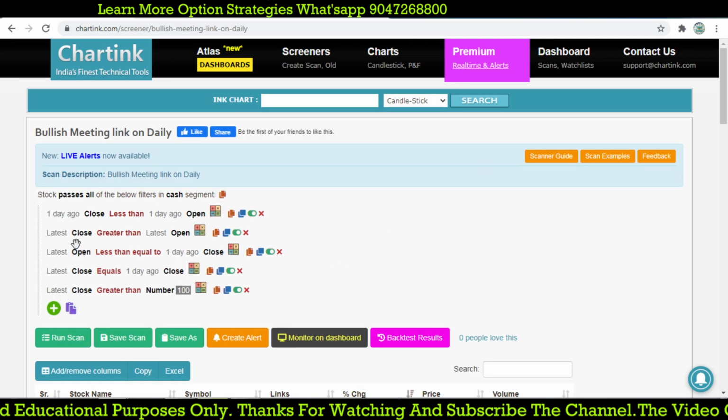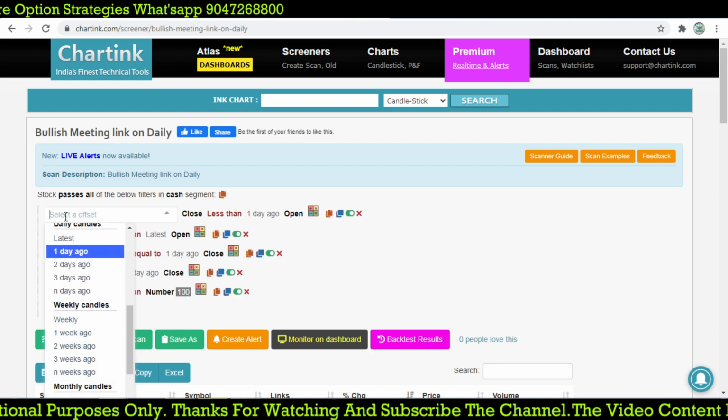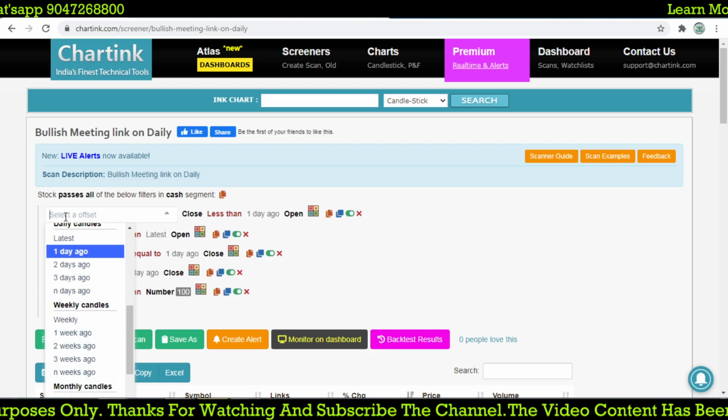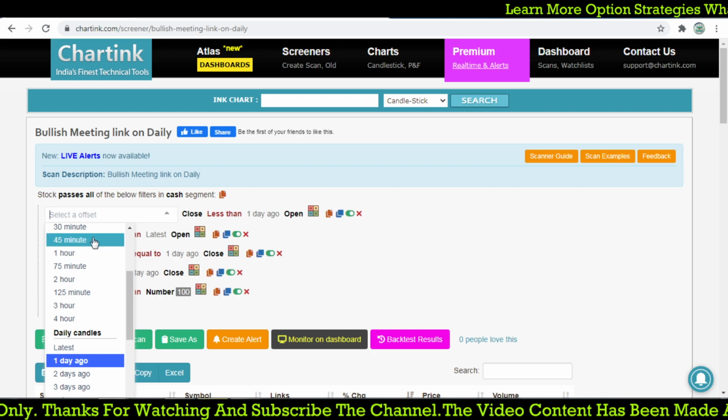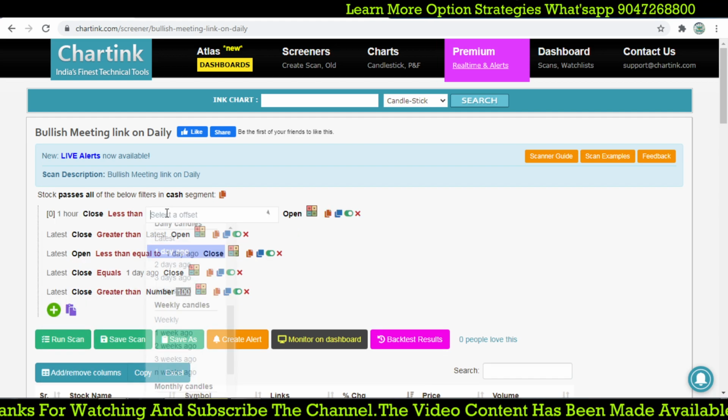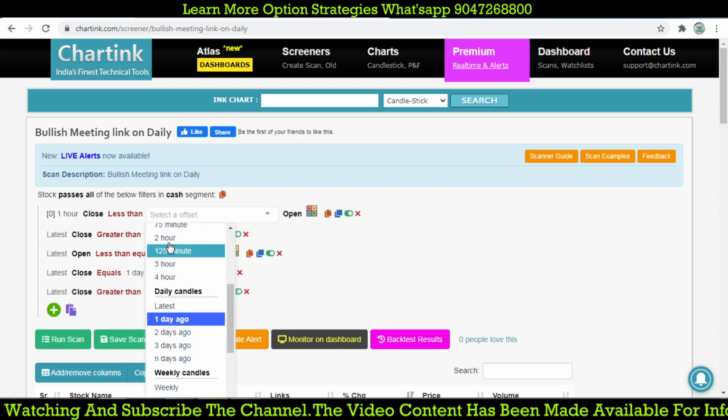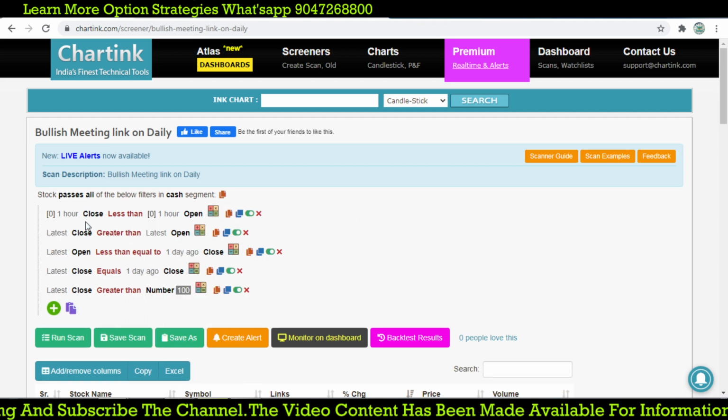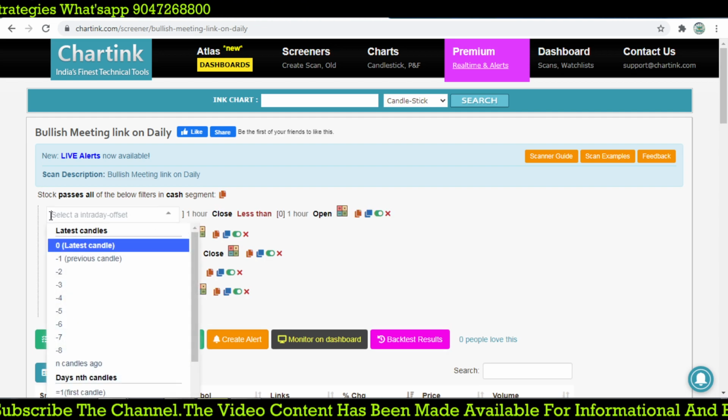So let's try to do that with hourly. I think the time is going up. We will finish within 5-10 minutes. So on the 1 hour time frame, how can we get that as a -1 candle?